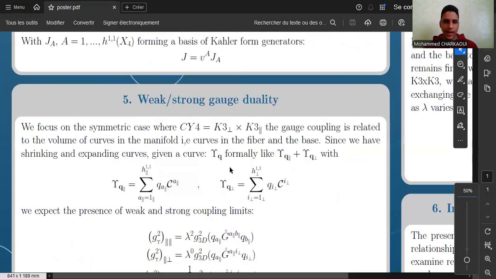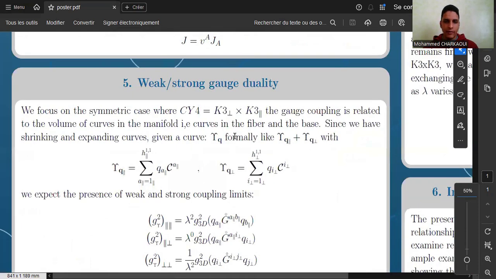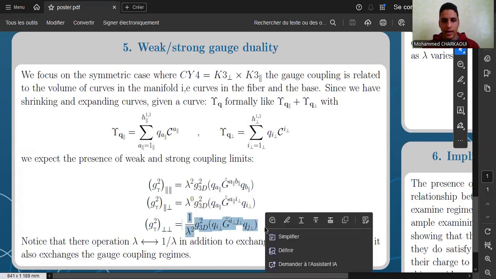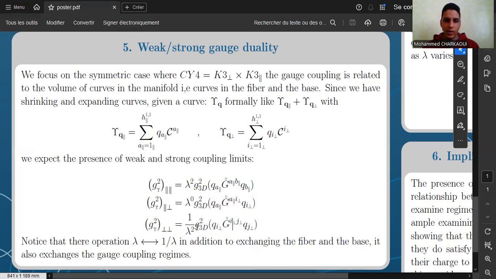If we take a curve in a Calabi-Yau of the form K3 cross K3, this will give us gauge couplings given as follows. This one arises from the expanding K3, and this one arises from the shrinking K3, and we get weak and strong gauge couplings that are related by the operation lambda to 1 over lambda.